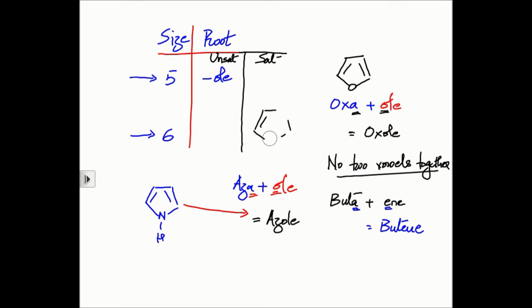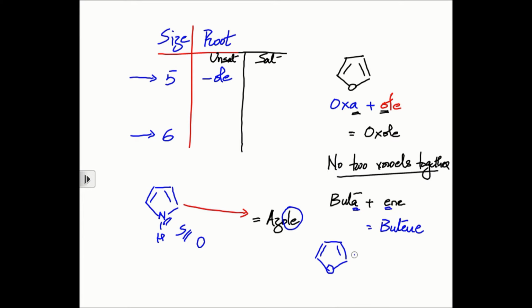So if you have ol, then it is the completely unsaturated analog. Okay. So oxole, thiol and azole will all look like this, a 5-membered ring with a heteroatom. Oxole will contain oxygen, thiol will contain a sulfur and azole will contain a nitrogen. Is that clear?